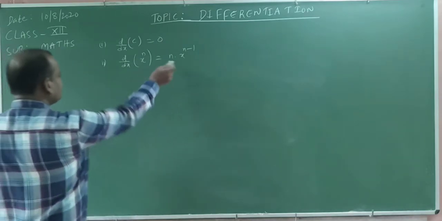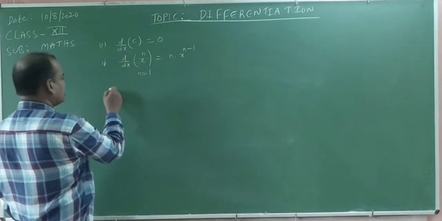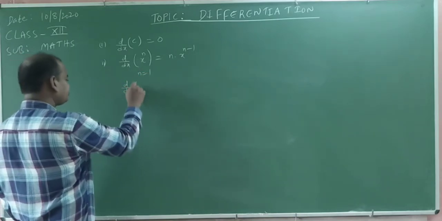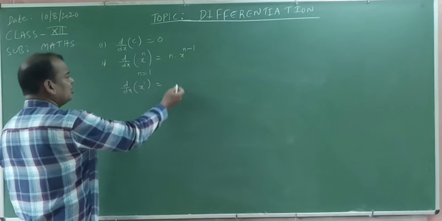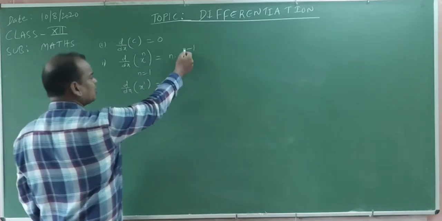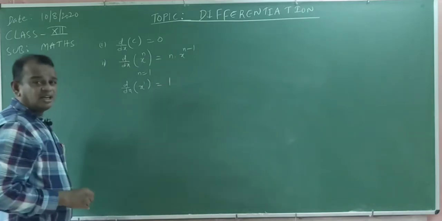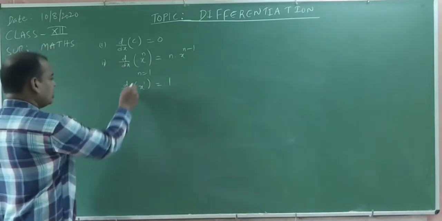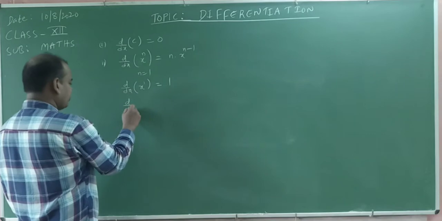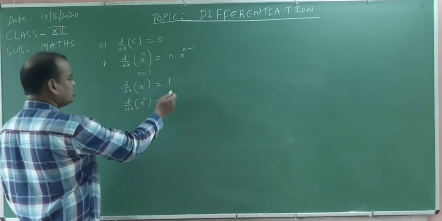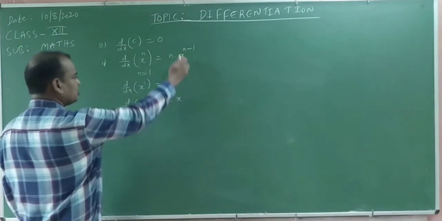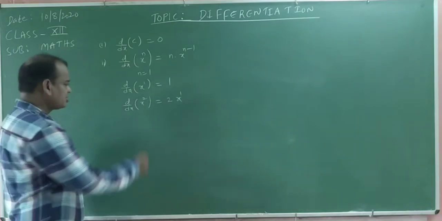Okay. Now, for suppose we put n equal to 1 in this one. What happened? D by dx of x power 1. N value is 1, x power 1 minus 1, x power 0. X power 0 means 1. What is the answer? This. Derivative of x is equal to 1. Now, n value is equal to 2. Now, derivative of x square. What happened? Observe that the derivative of x square means 2 x power 2 minus 1, 2x.